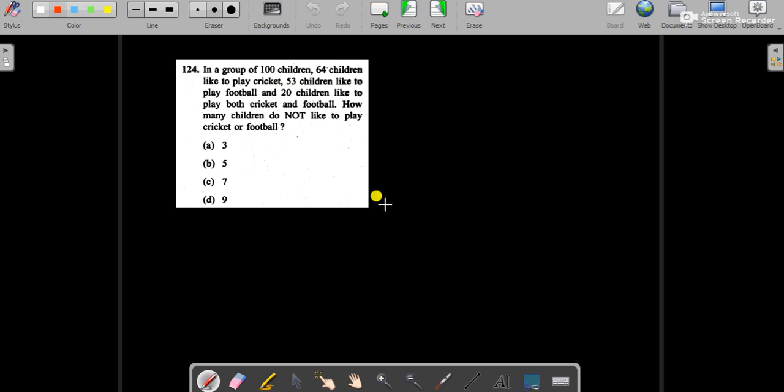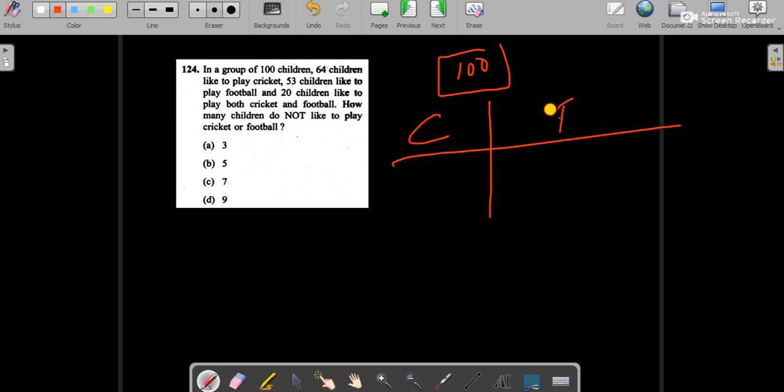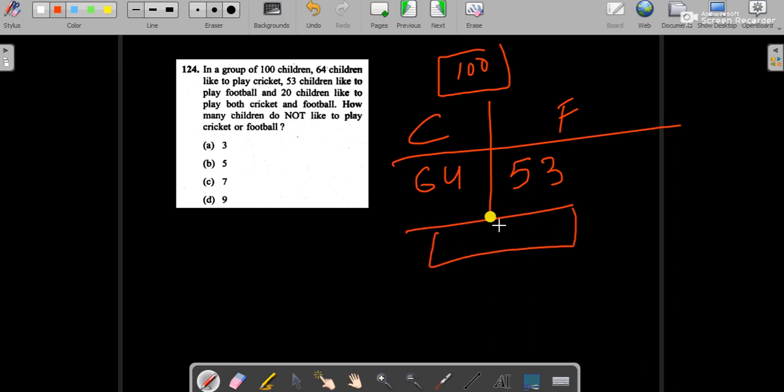Let's move to the next question. It is given that in a group of 100 children, 64 like to play cricket. Suppose there are 100 children in a school, and some like to play cricket and some like to play football. There are 64 children who like to play cricket, 53 children who like to play football, and there are 20 children who like to play both.